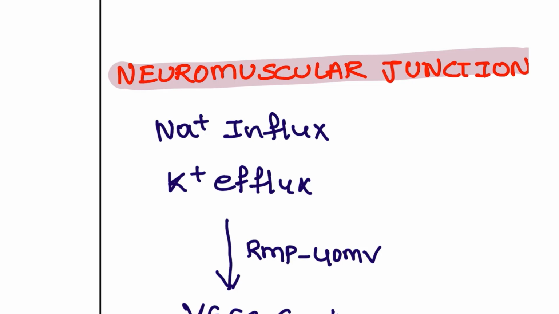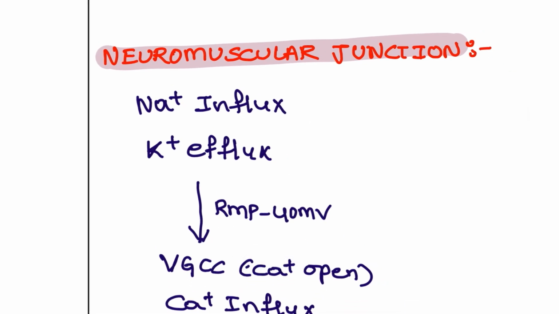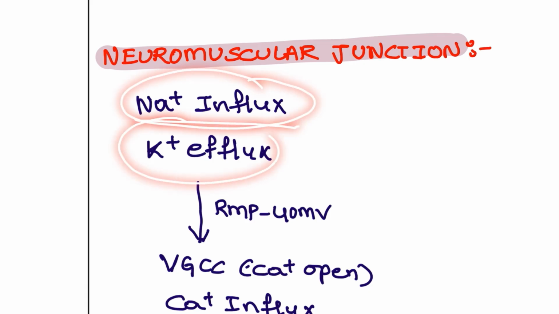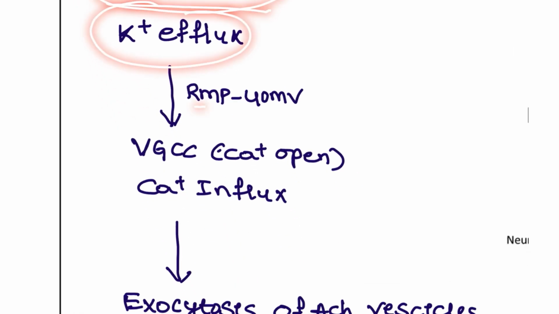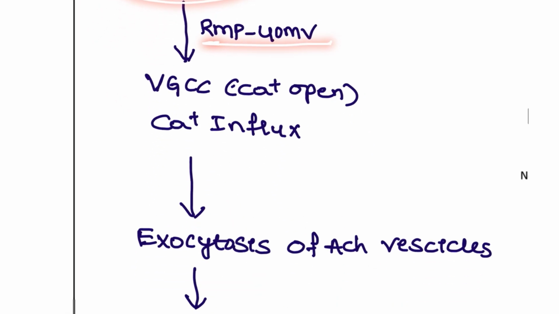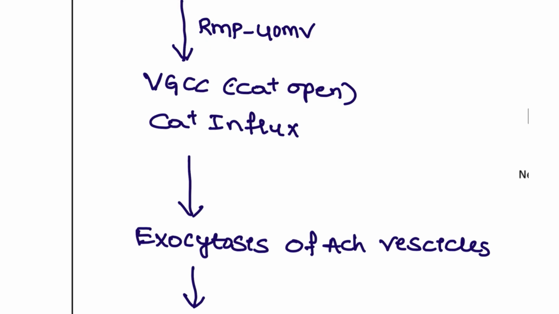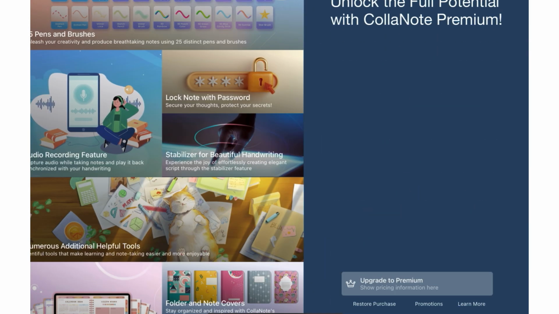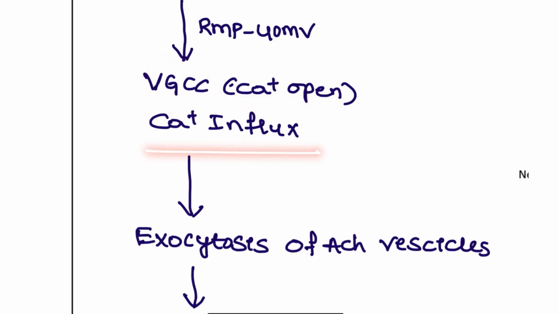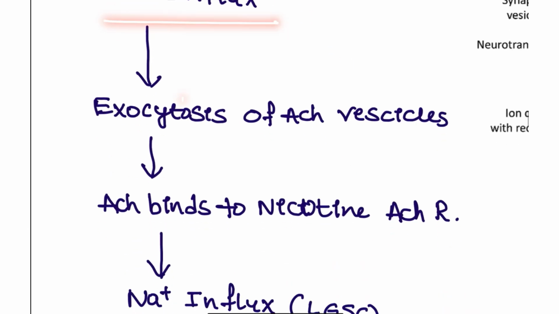First there will be sodium influx into the neuromuscular junction presynaptic. There will be sodium influx and potassium efflux, which is going to cause the membrane potential of minus 40. Okay, beginning of the action potential. So this will be sensed by the voltage gated calcium channels, which open, and once the calcium channels are opened, the calcium is going to influx, and it will cause exocytosis of vesicles.